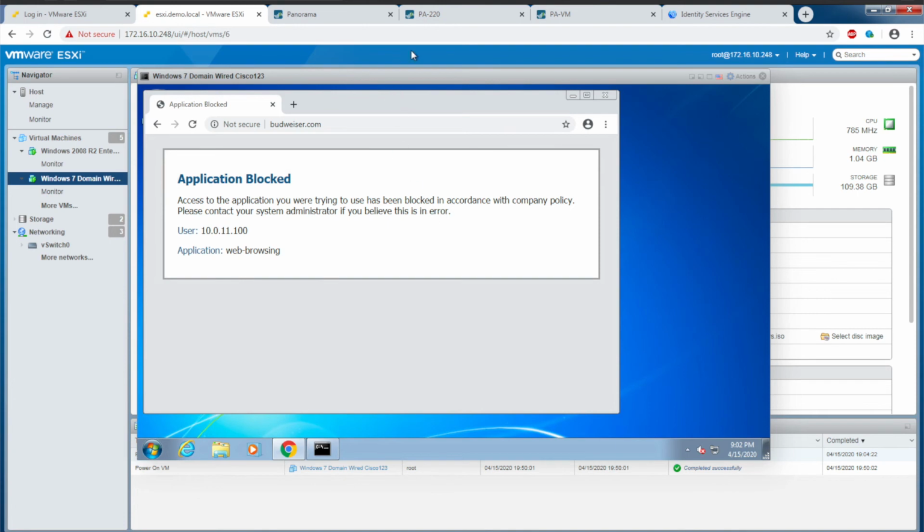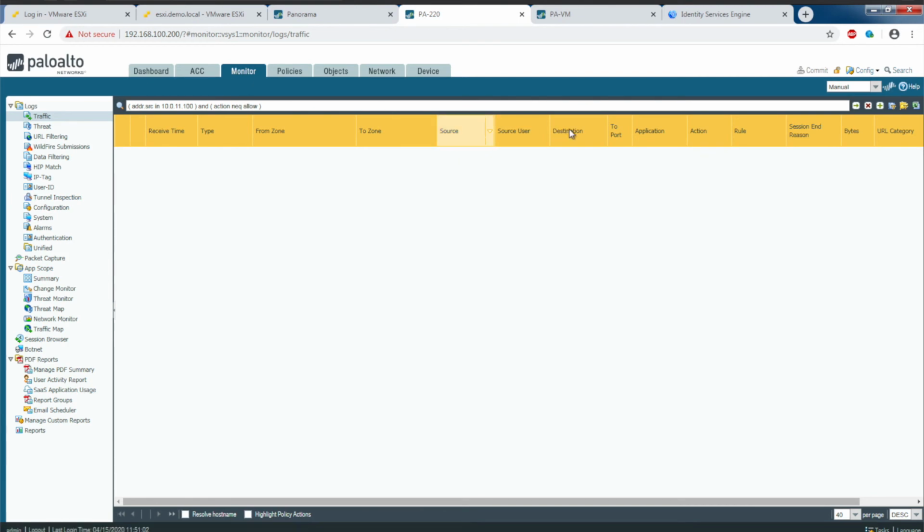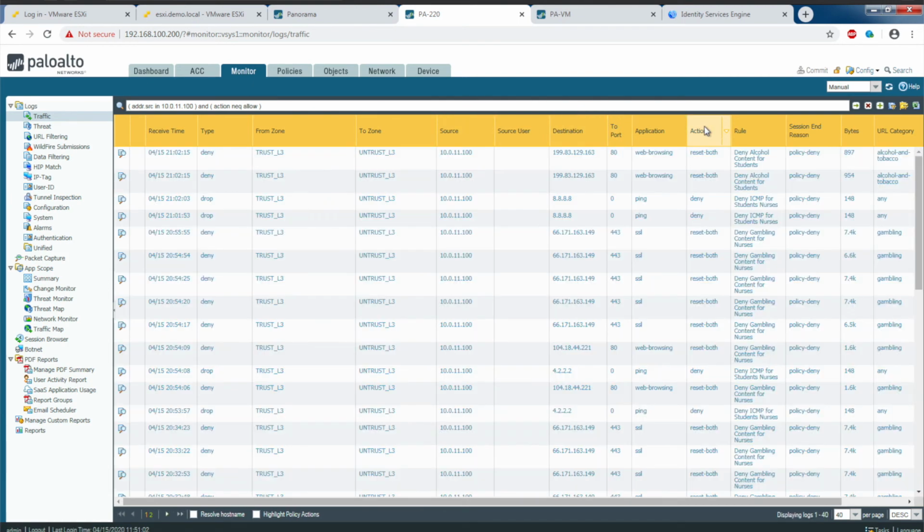Application blocked. On the 220, go back to the monitor session. We should see my ping 8.8.8.8 being blocked, as well as denied access to any alcohol-related content because I'm logged in as a student.